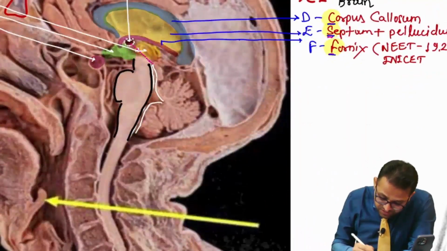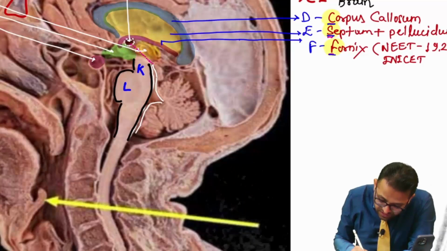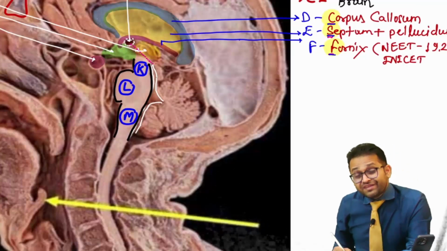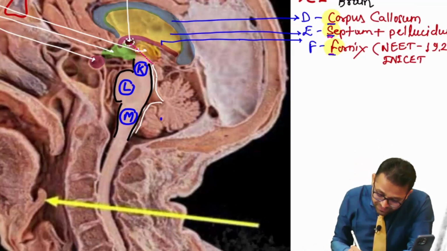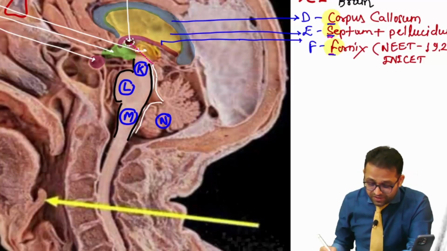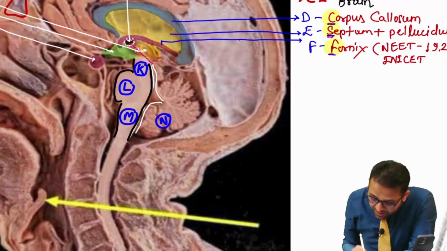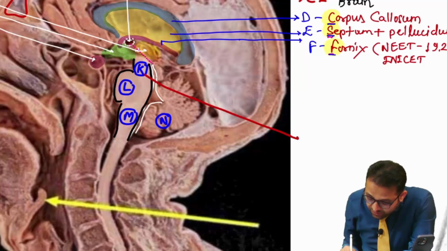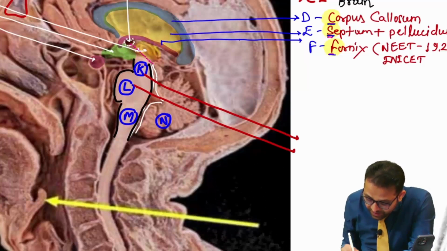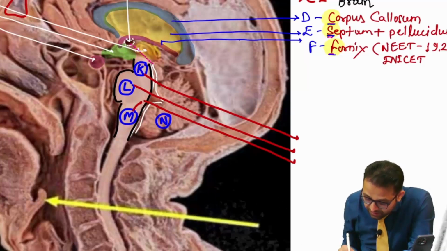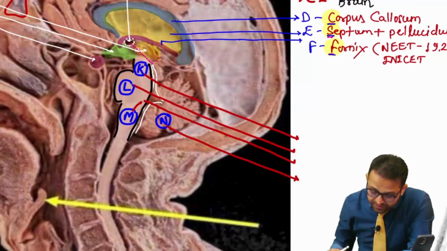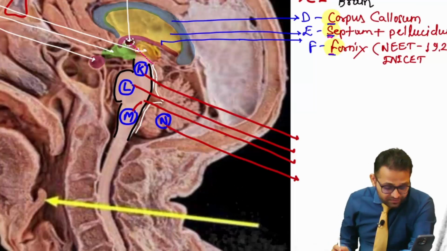Then I am putting here the KLM. What is the K? You have to answer. What is the L? You have to answer. And what is the M? And then you have to answer about this structure N. Okay, so here I am putting the arrow K, L, M, N. Okay, so tell me, what is this K?